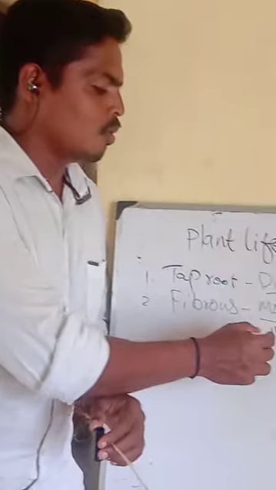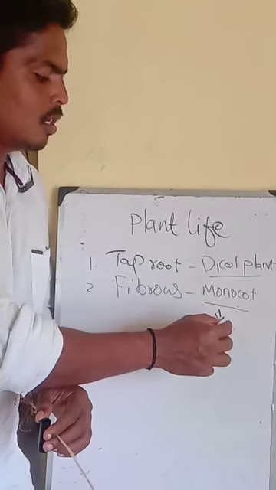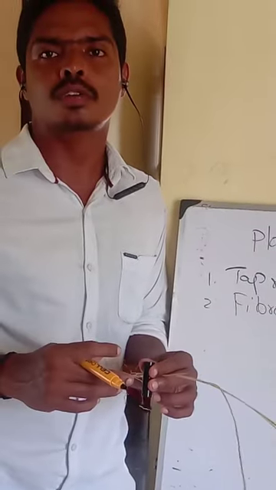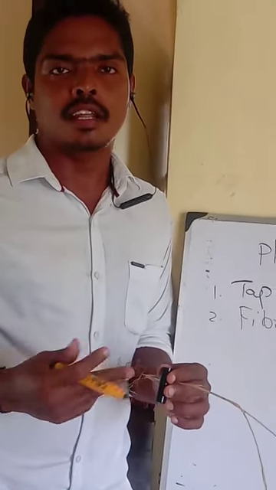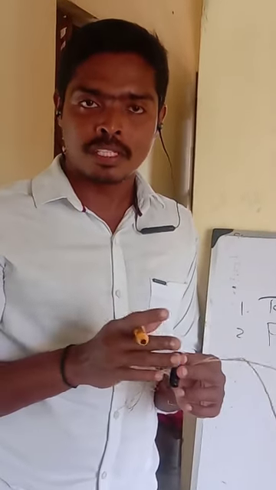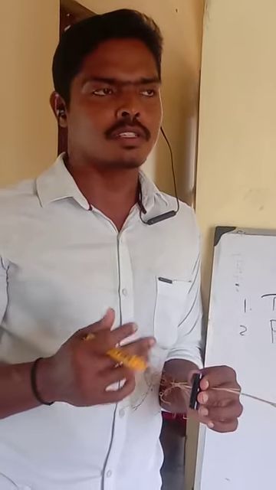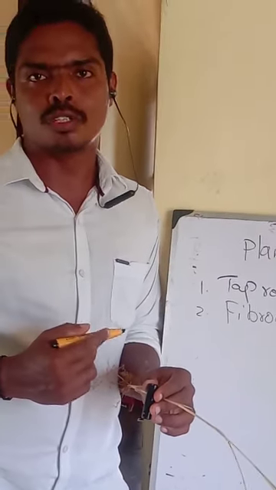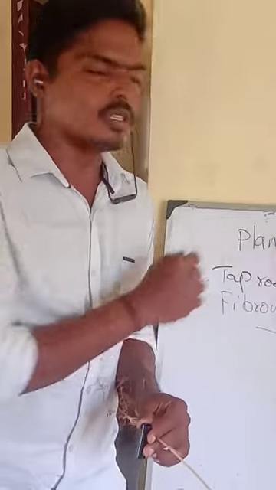An example for monocot is coconut. If you are taking a coconut, we have to cut open the coconut. We can't split it into two by our hand. Then rice. Rice also will be a single piece. We can't split the rice into two. So such plants contain fibrous root and such plants are called monocot. Okay, this is the root system of the plant.